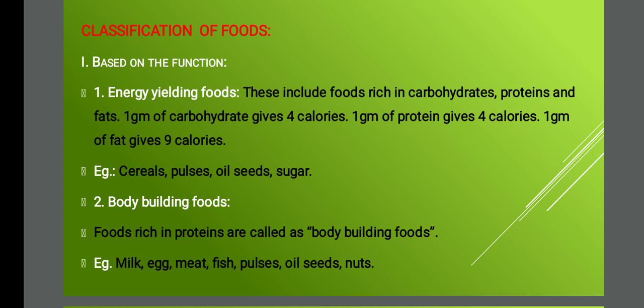Coming to classification based on function, it is made in 4 different ways. The first one is energy yielding food. Second one, body building food. Third one, regulatory food, and the fourth one is health food. I'll repeat the 4 different steps involved in classification based on function.